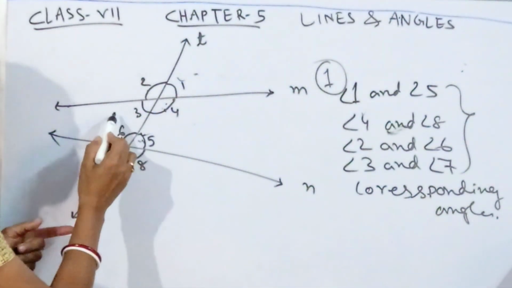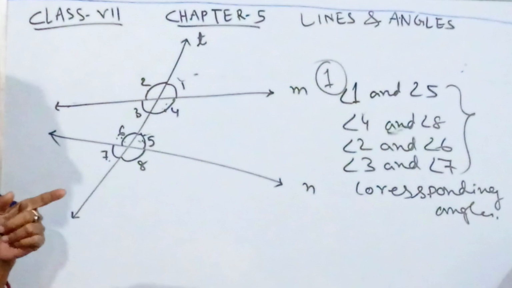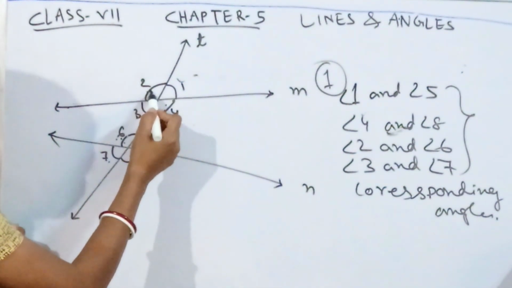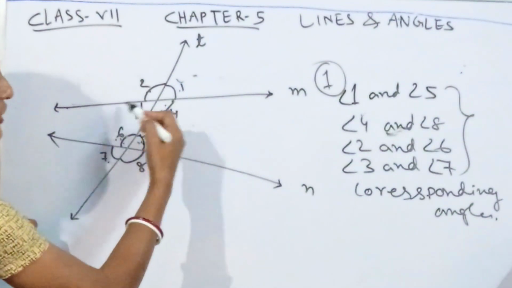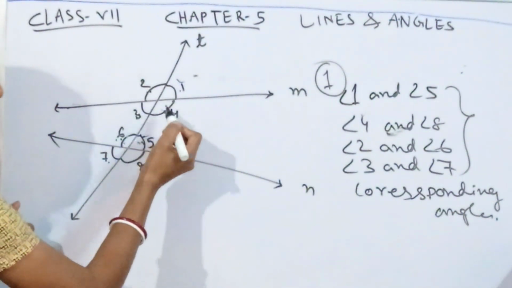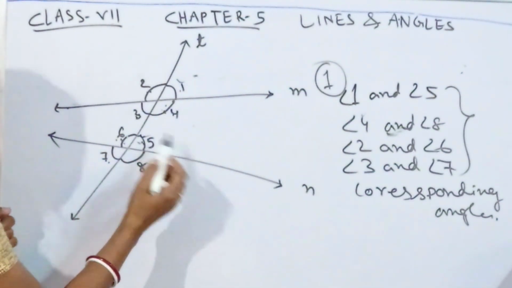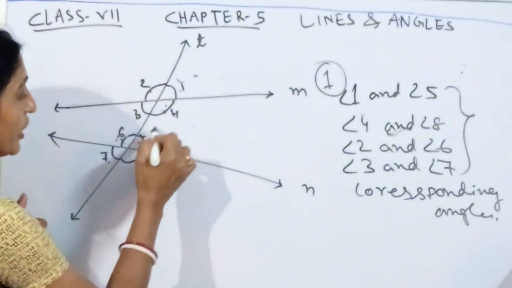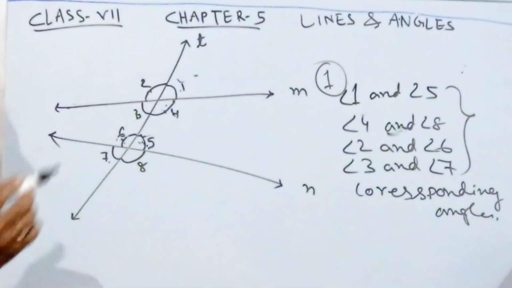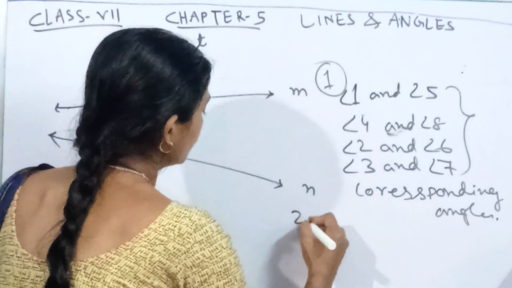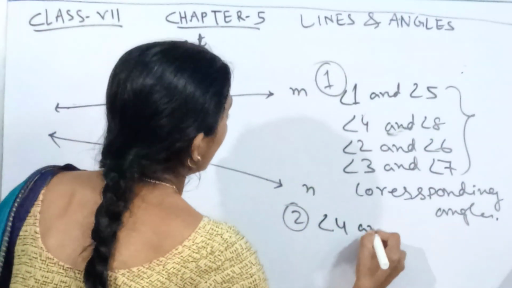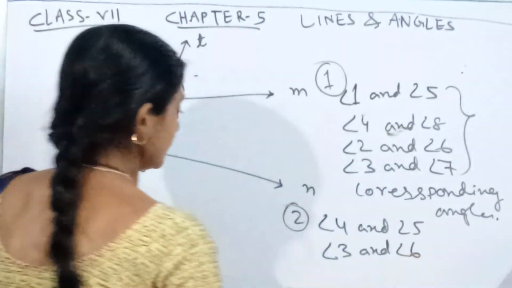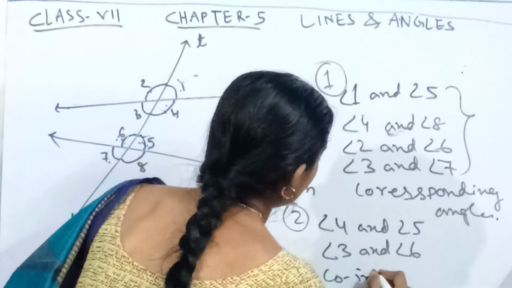Another pair is angle 3 and angle 6, which is also a co-interior pair. They also lie on the same side of the transversal, and they are interior. Angle 1 and angle 2 are exterior because they are outside of line M, but angles 3 and 4 are inside, and angles 6 and 5 are inside line N. So angle 4 and angle 5, and angle 3 and angle 6, are called co-interior angles.